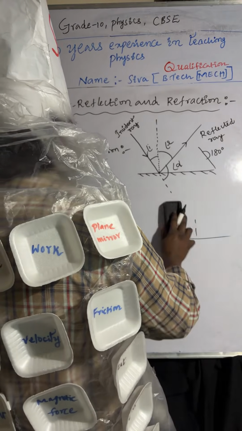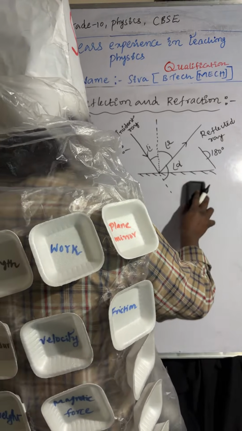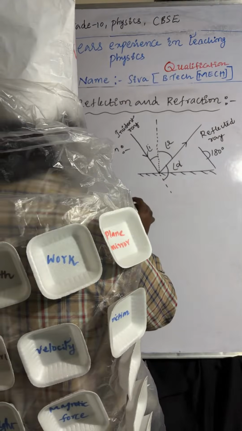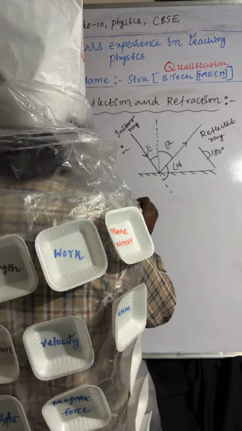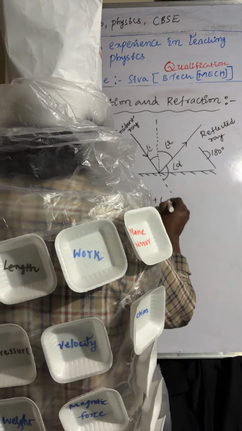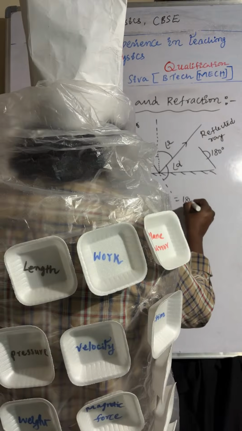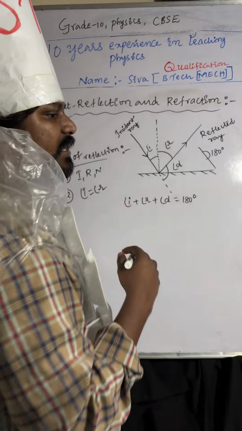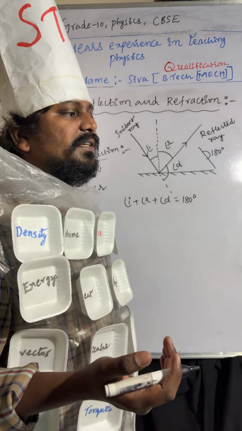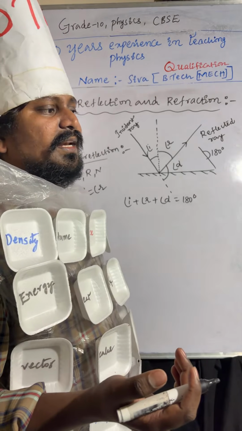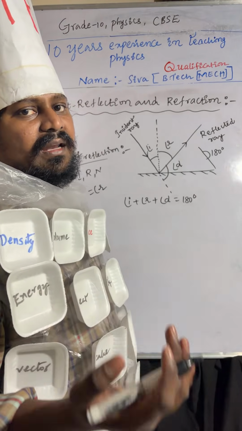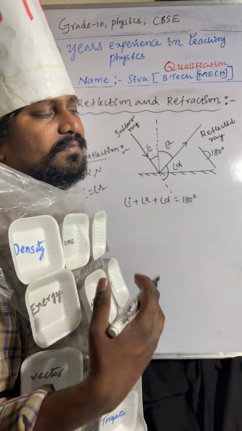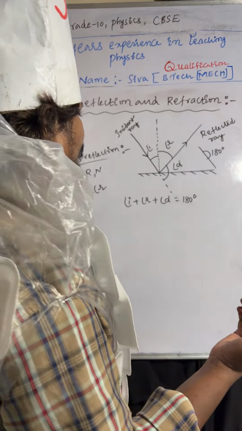So let's start identifying the angle of deviation. Point number one. Here you can see angle of incidence plus angle of reflection plus angle of deviation equals 180 degrees. Understood or not?